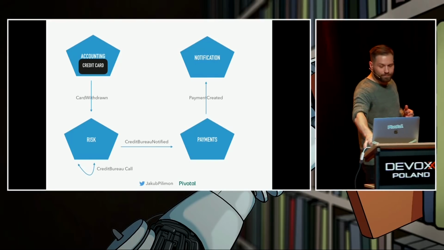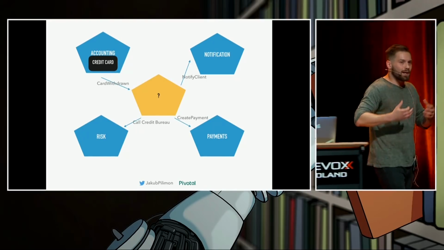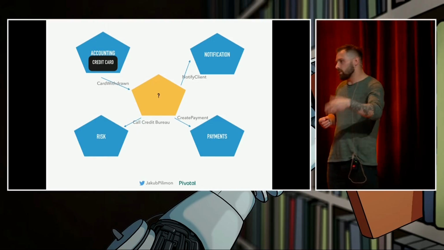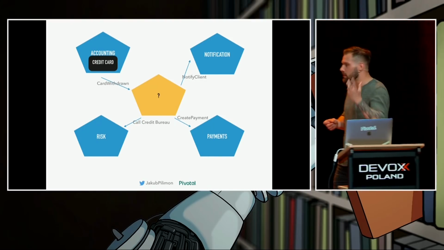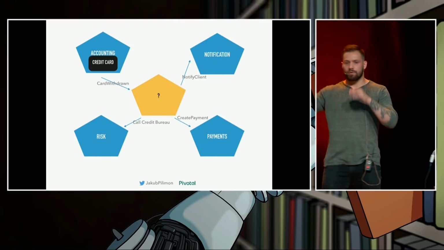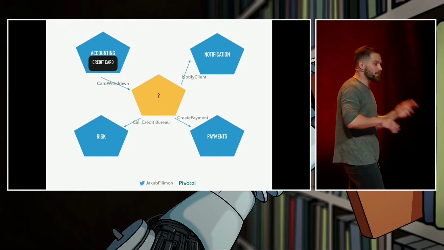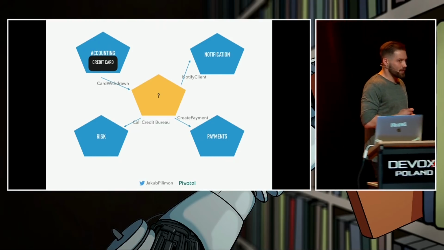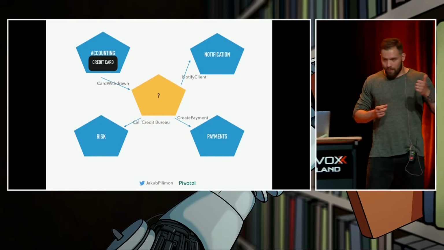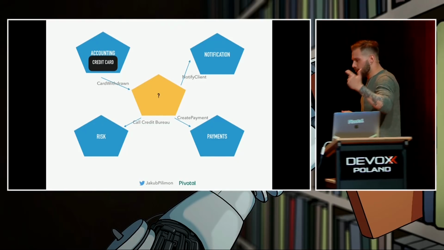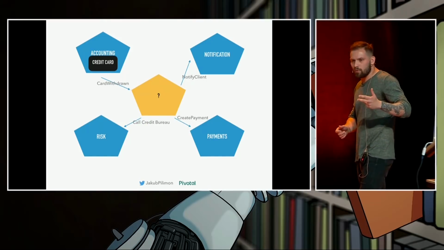How about this one? How about one guy in the middle, which takes over the whole process? It gets the event card withdrawn and delegates to different people, or different microservices in terms of software development. There's one place to change the code, one place to maintain that, one place to replace if you want multi-tenant architecture.